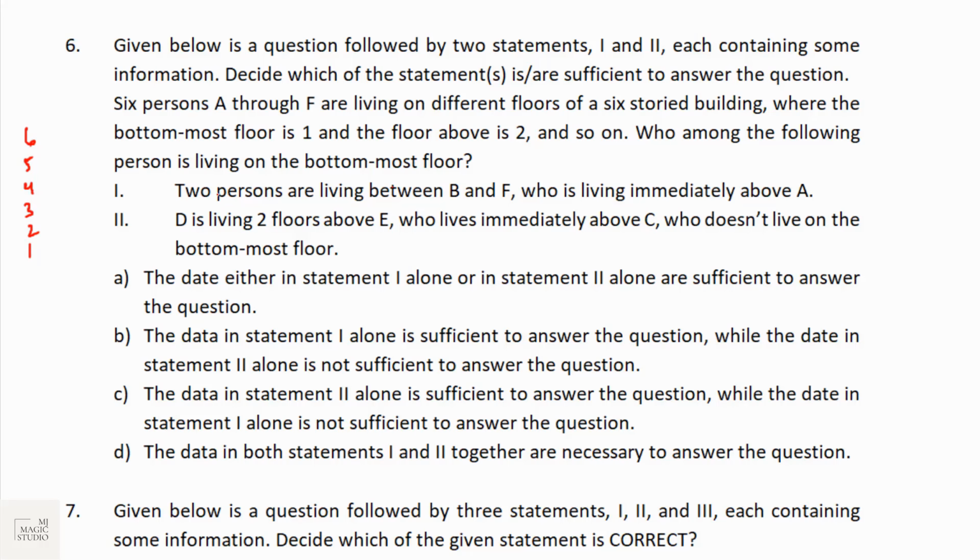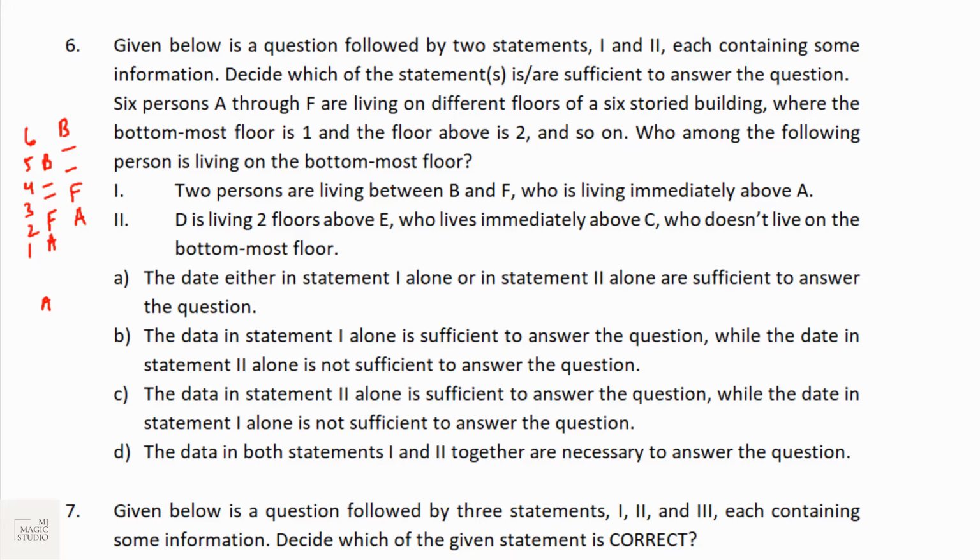If we take the data from statement 1, 2 persons are living between B and F, and F is living immediately above A. So shall I put here A, F, 1, 2, it can be like this, or B, 1, 2 gap, then we have A. So we've got two options here as per statement number 1. Either A is at the bottommost floor or A is not at the bottommost floor. We cannot answer who is at the bottommost floor by using statement 1 alone.